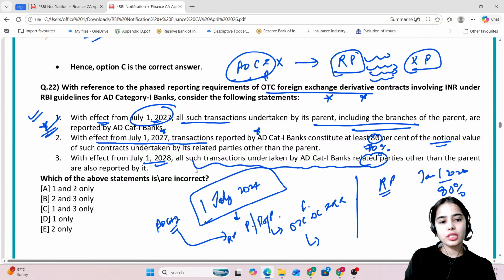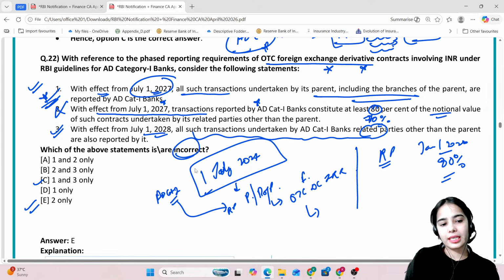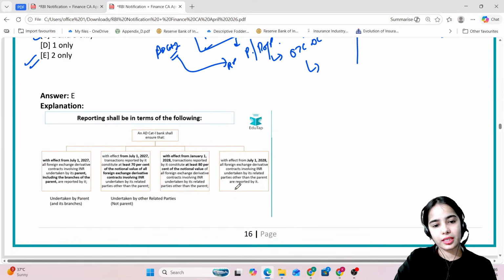Okay, so first and third are correct, second is wrong. Sorry, incorrect statement you have to tell, so the right answer here is E. Incorrect statement is 2 only, so E is the right answer.